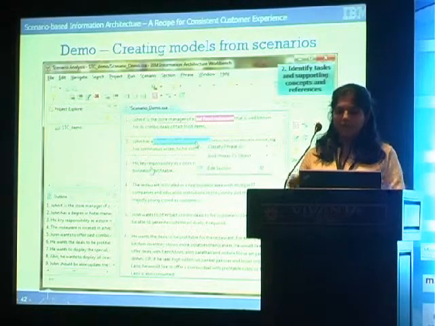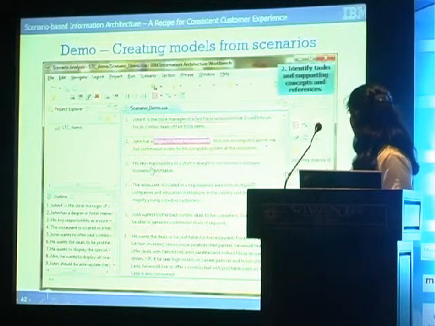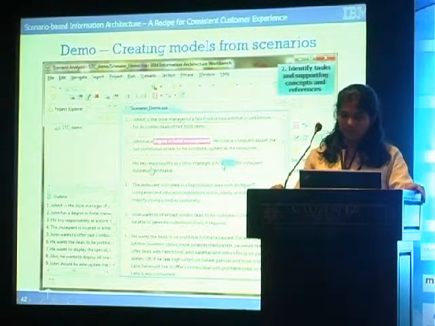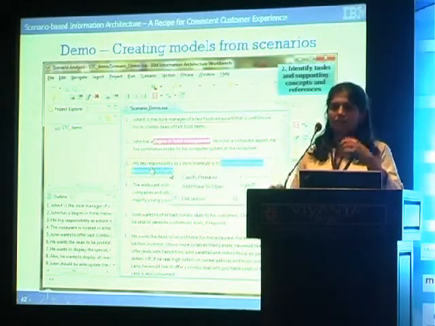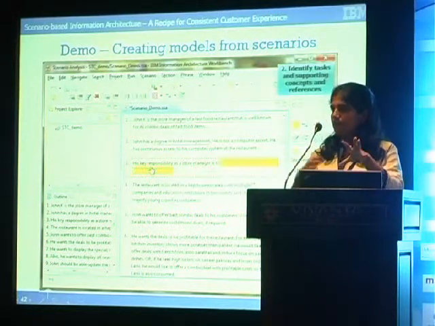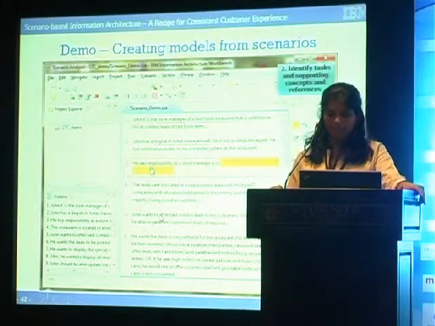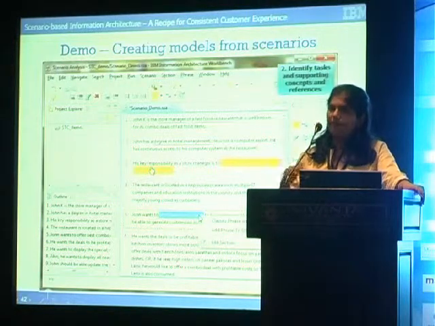Now I will not be able to show you, but you can see on the right hand side there is that object manager panel which is kind of outlining what you are actually creating. What you're doing is classifying the narrative that you have and identifying probable concept, references and tasks from it. So you would do this section by section and you would do it for the entire scenario.